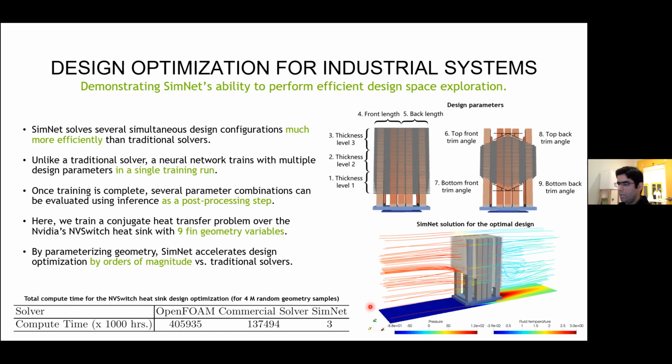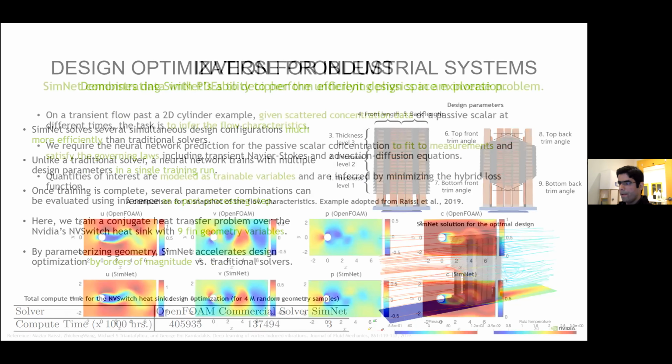And the total compute time required by OpenFOAM, a commercial solver, and SimNet are reported in this table. And it is evident that SimNet can solve this design optimization problem much faster compared to the other traditional solvers.